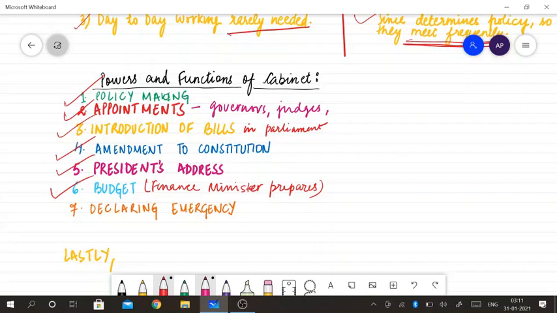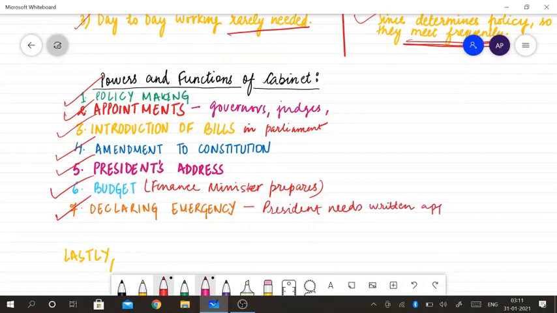Means nobody can make any change without the consultation or the wishes of the cabinet. And now, as you know, declaring emergency, that power is with the president, but the president can't declare any emergency without a written approval of the cabinet. So these are the powers of the cabinet.